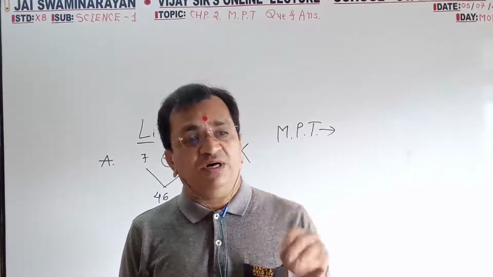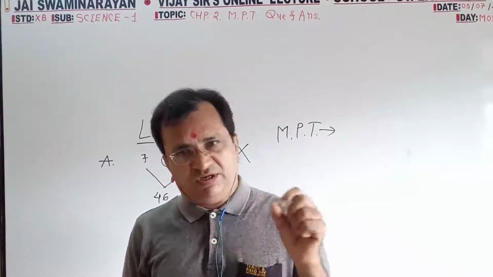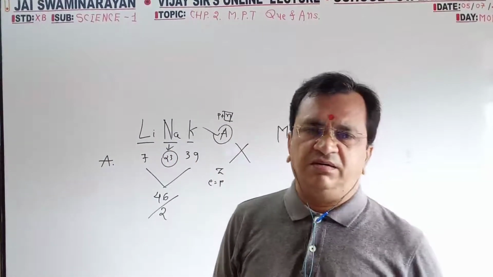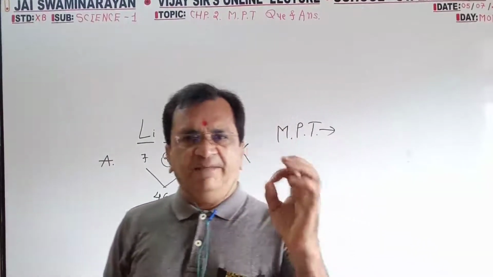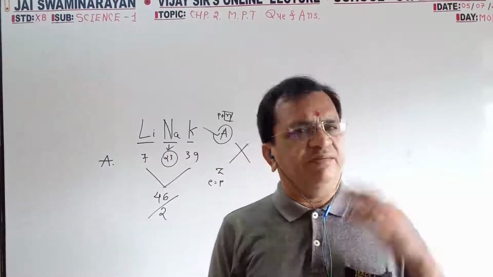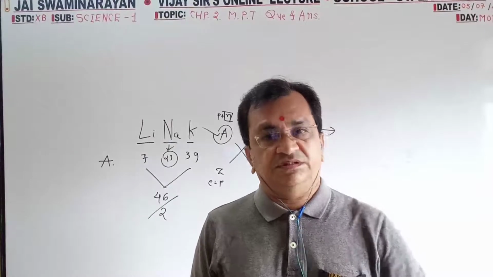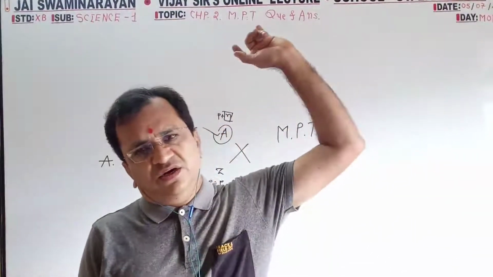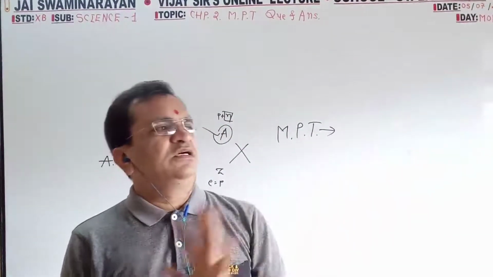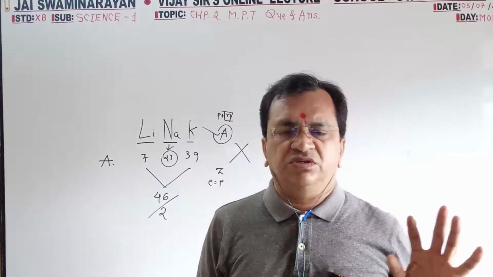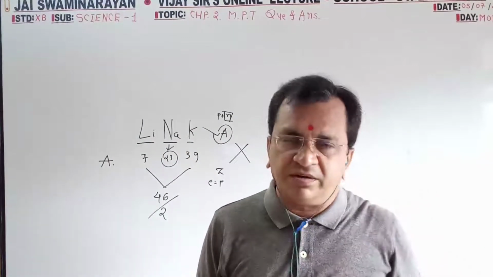The modern periodic table was given by Henry Moseley. This is one of the objective questions they have asked many times. The rest of all are on the base of atomic mass; this is the only one on the base of atomic number.